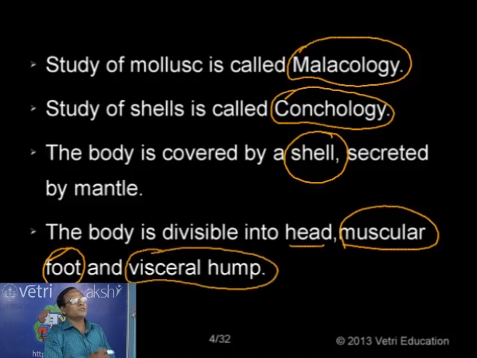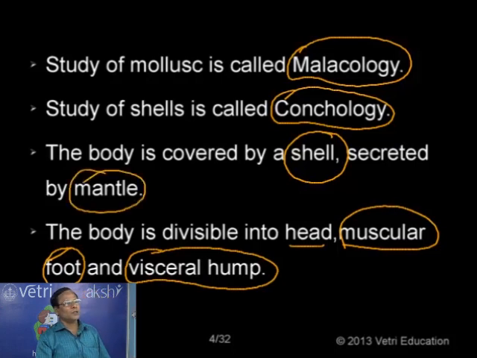Now the whole body is enclosed in a soft, muscular fold of skin, acting as a blanket covering the whole body of the organism. That muscular structure is called the mantle, and the mantle is responsible for the secretion of the shell. So who is the secretor of the shell? The shell is secreted by the mantle, a blanket-like structure covering the whole body.